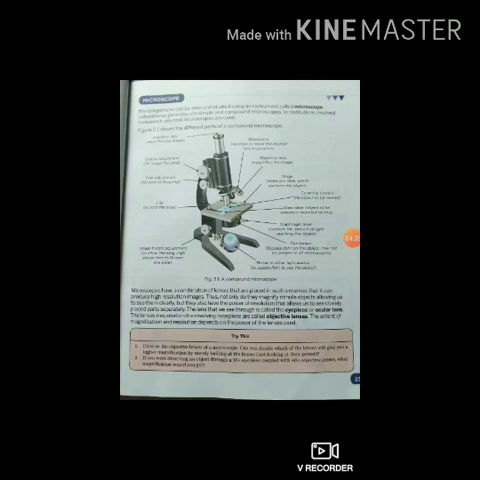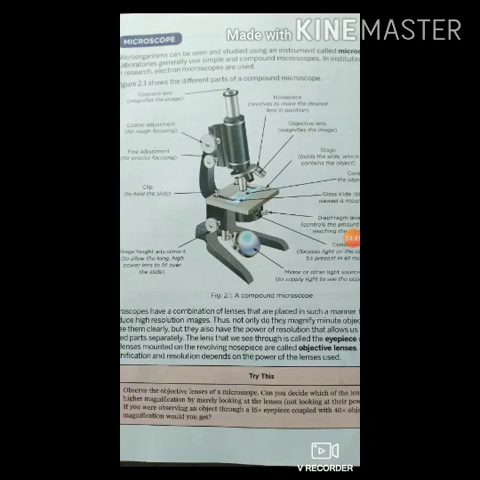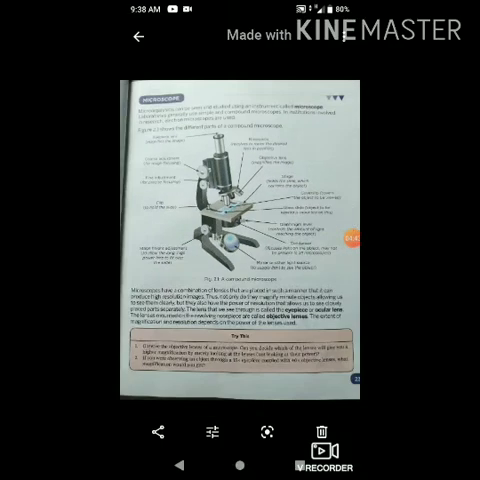The picture given here is of the compound microscope. Here in the diagram are given the parts of the microscope. First is the eyepiece lens, the lens from which we can see the organism. That lens magnifies the image of whichever organism we are seeing through the microscope.